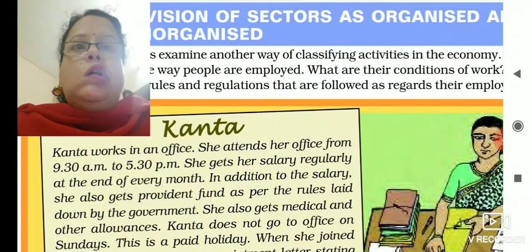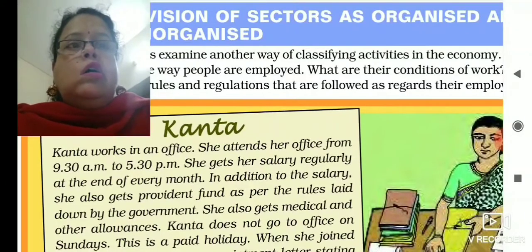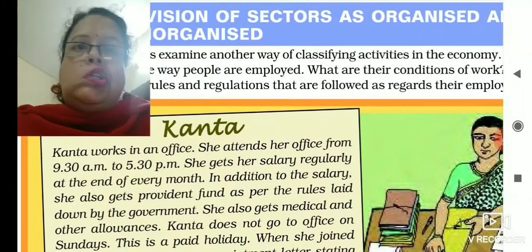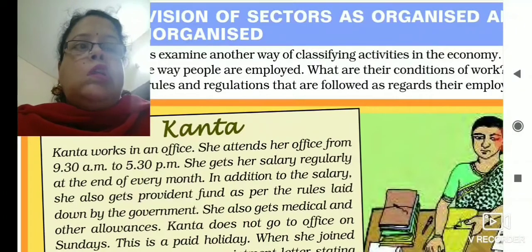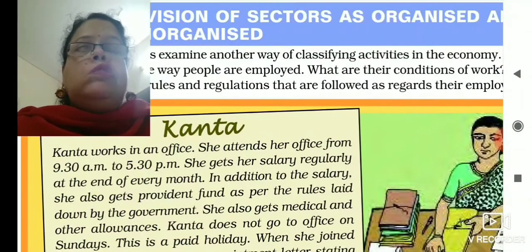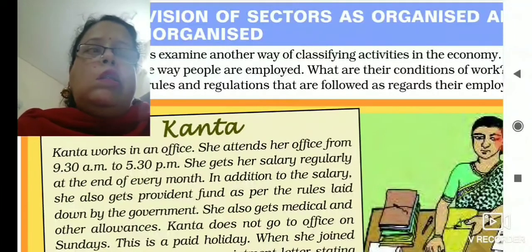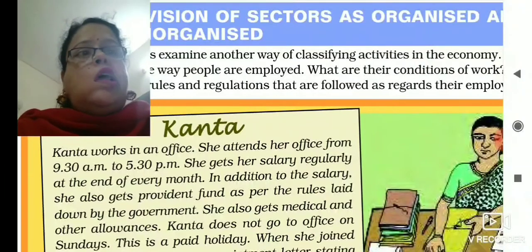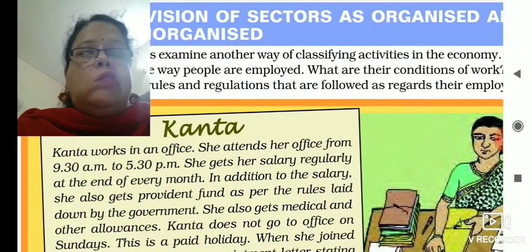When she joined her job, she got an appointment letter from her employer. In addition, she gets her salary after every month, at the end of the month, in time. At the same time, apart from her salary, she is getting provident fund and gratuity.